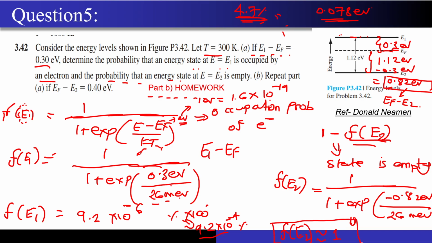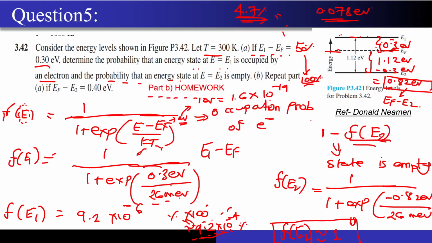And now we have to find out the reason why f of E2 came out to be 1. If I move below the Fermi level, then the probability of occupation of the electron increases from 50% toward 100% at the EV level. It will increase to some different value, not exactly 100%, but very, very close to 100%, right? Now I am moving 0.82 electron volts from the Fermi level. Initially, I had moved only 0.3 electron volt above the Fermi level, and my probability of occupation almost reduced to 0.